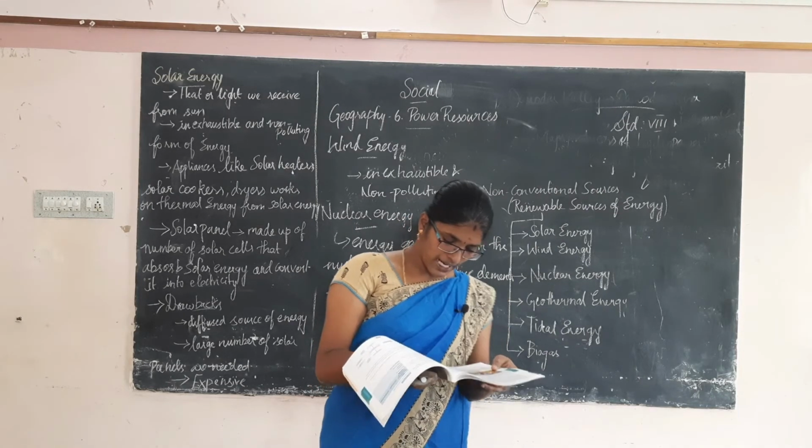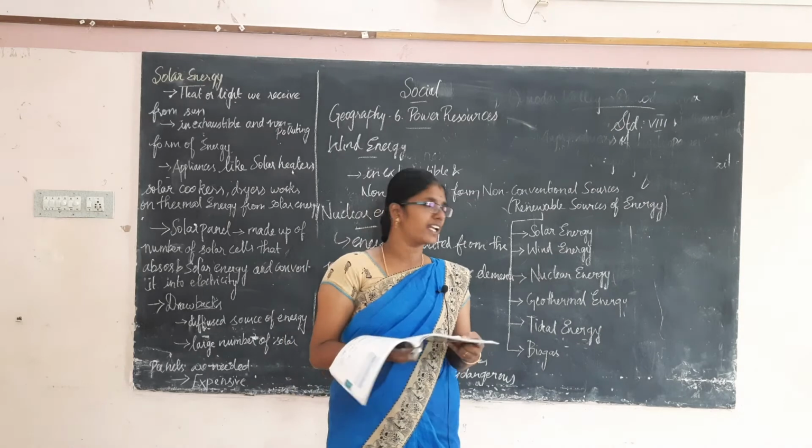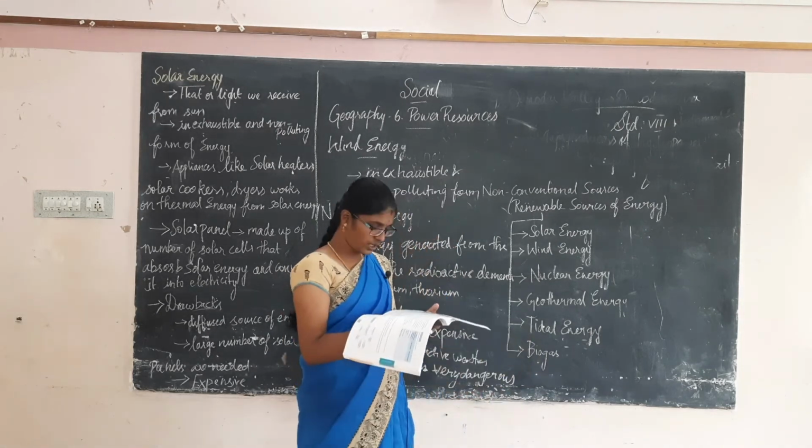Okay, then the last one. Biogas energy. What is this?